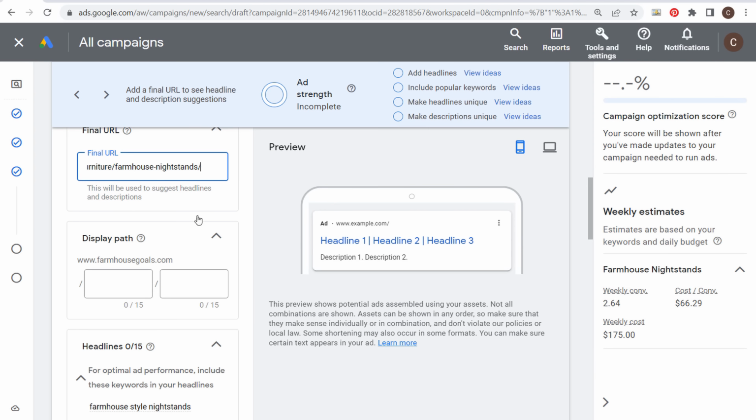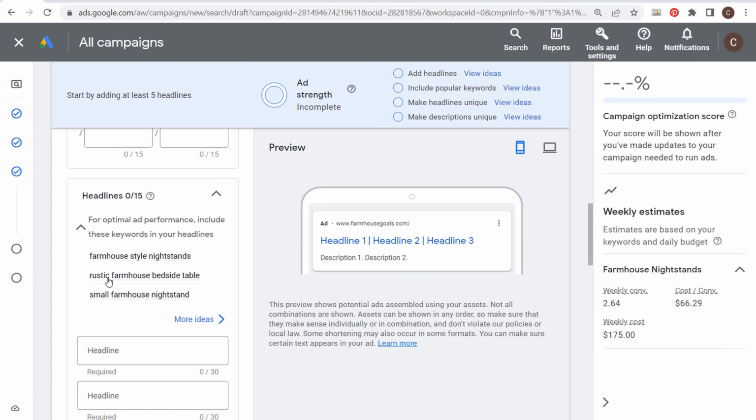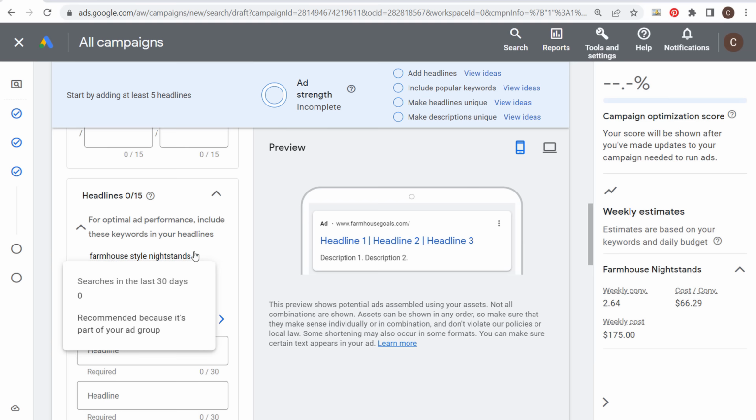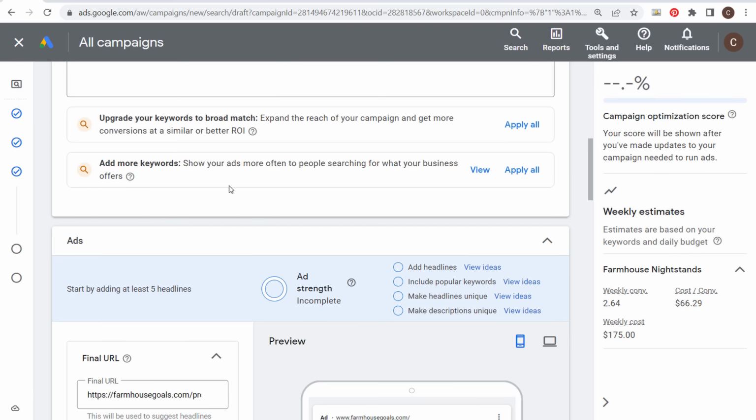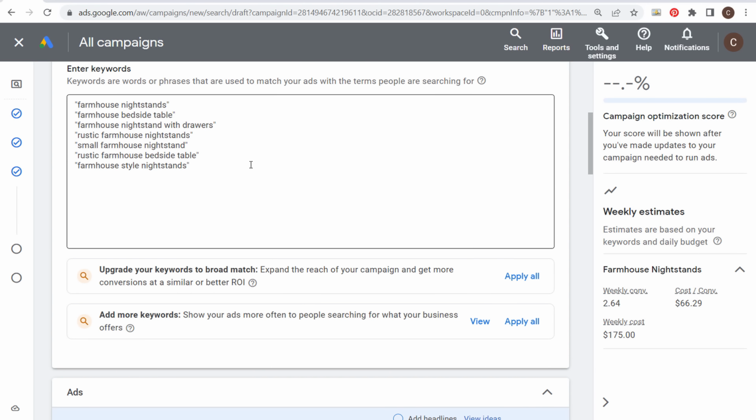Now, what you want to do is go through the process of creating very relevant ads specific to whatever your group of keywords is about. In this case, I would go through and create all sorts of advertisements about farmhouse style nightstands, rustic farmhouse bedside tables. Use all of these different keywords that you're targeting, and then come up with some other unique types of phrases that are going to get people to go to your website, hopefully purchase from you.